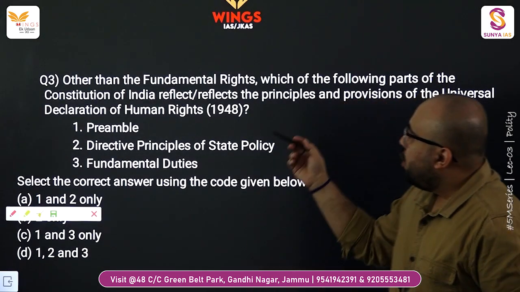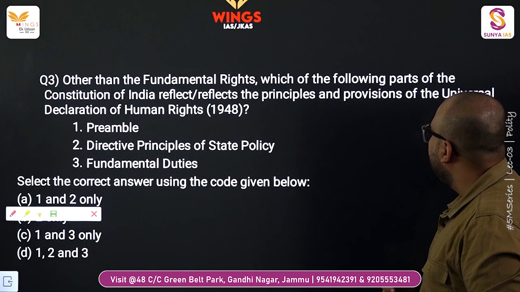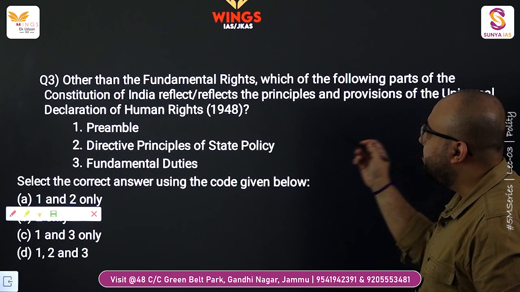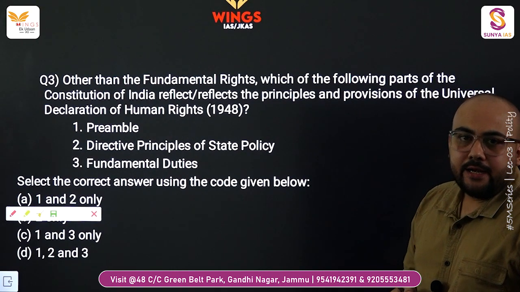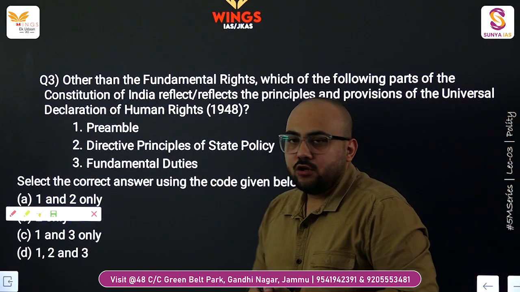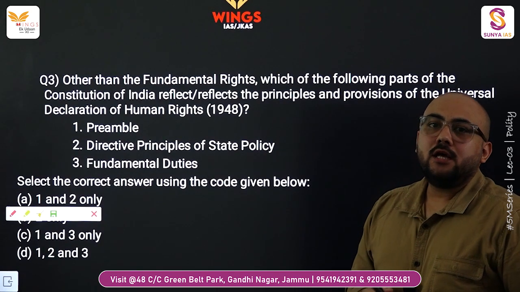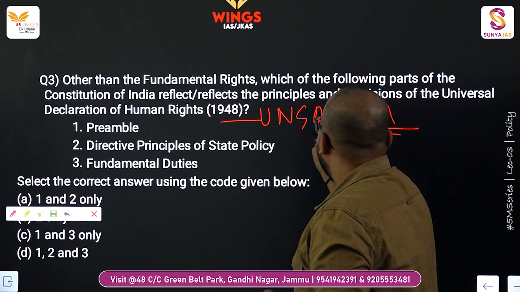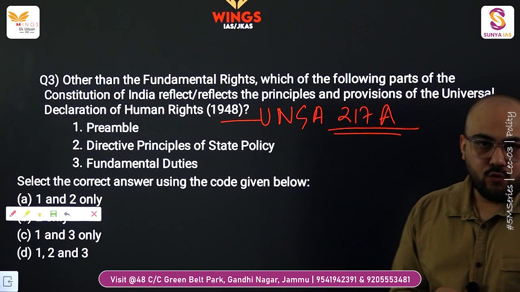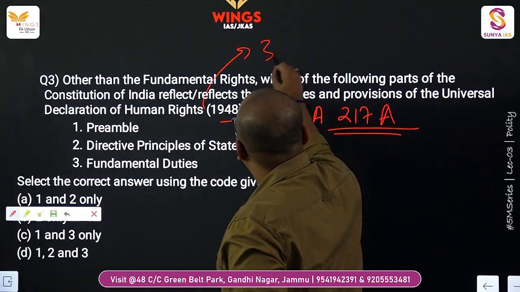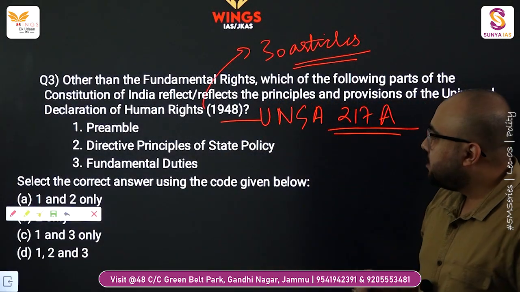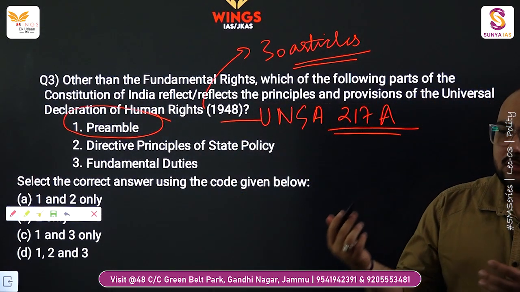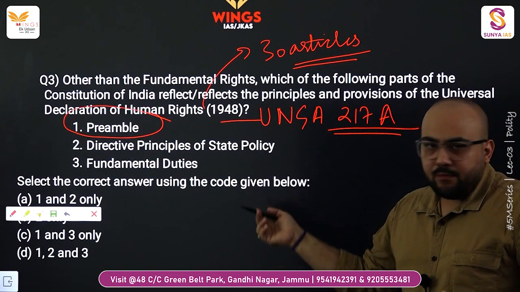Question number 3. Other than the fundamental rights, which one of the following parts of the Constitution of India reflects the principles and provisions of the Universal Declaration of Human Rights 1948? The Universal Declaration of Human Rights was made under the United Nations General Assembly resolution number 217A, and it consists of 30 articles. Now there is an article number 3 which actually reflects the preamble or principles, like the Constitution of India has mentioned in the preamble of the Constitution.